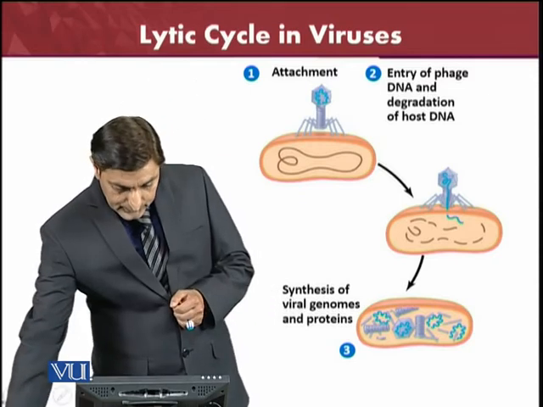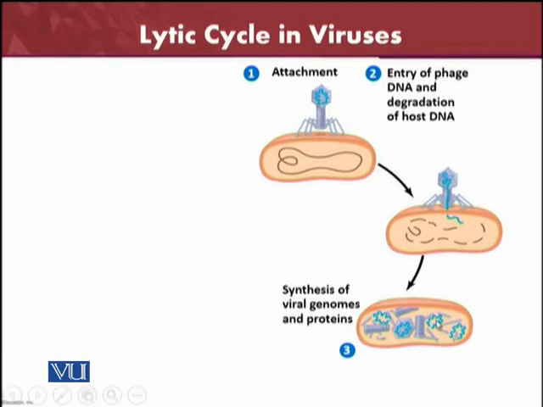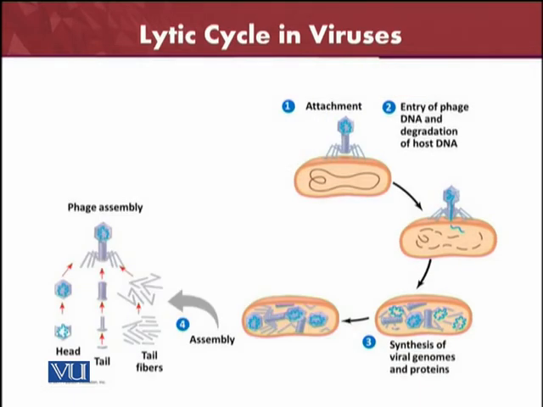Then the third step is the synthesis of the viral genome. Here is the viral genome, and here are the different viral proteins. Next is the assembly of the viruses. Here you can see that after the different viral genomes, there is the assembly of the viruses. The DNA, the capsid, and all the ingredients come together, and it gives us a range of bacteriophages.